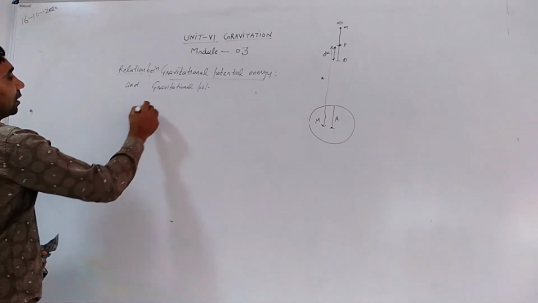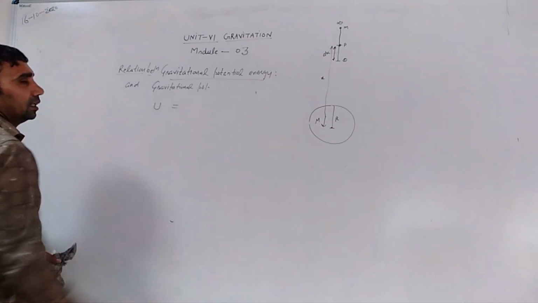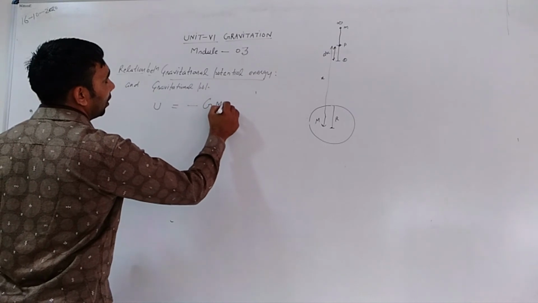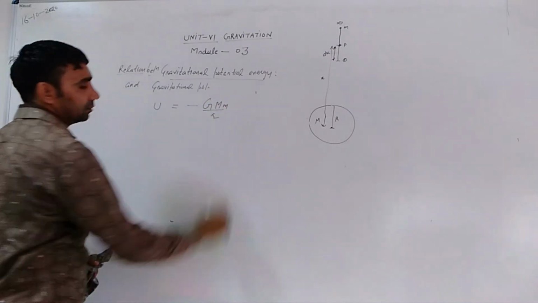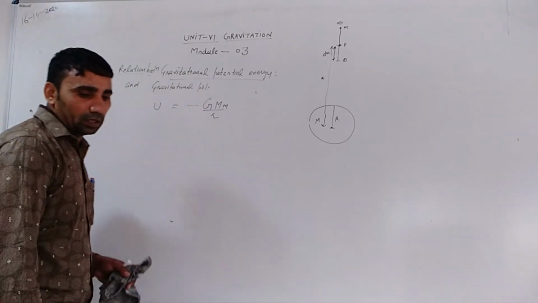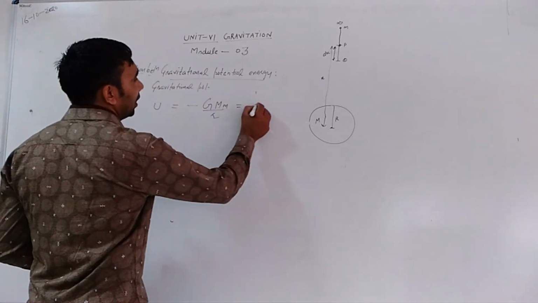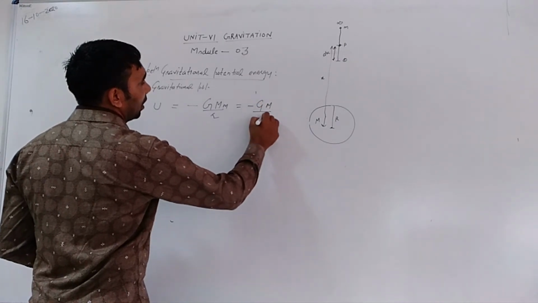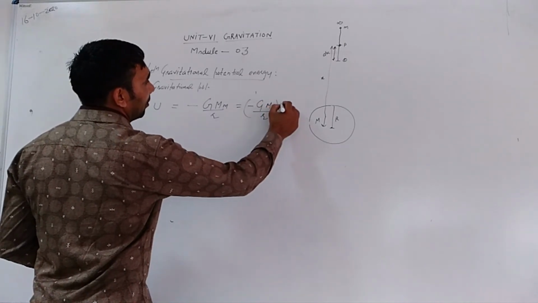As we know, gravitational potential energy is equal to minus GM divided by r. This can be written as minus GM upon r multiplied by the mass of the body.